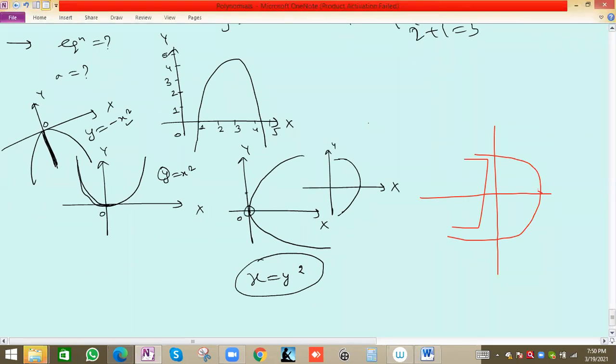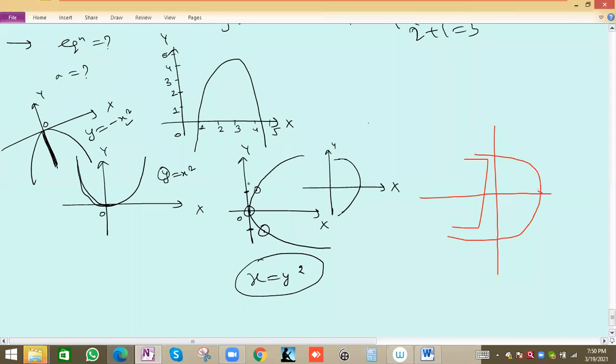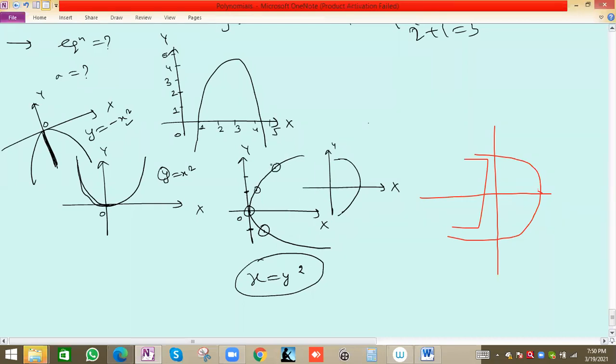If we take y 1, x will be 1, fine. If we take y minus 1, x is 1; x will always be positive. y 2, x will be 4; y minus 2, x will again be 4. Got it? Our equation is correct because all the points satisfy the equation of the parabola.